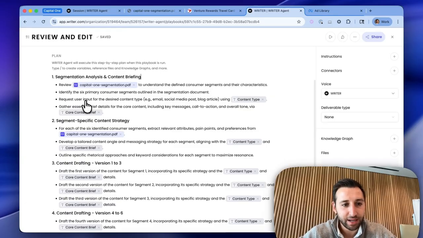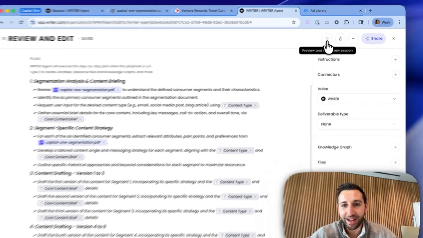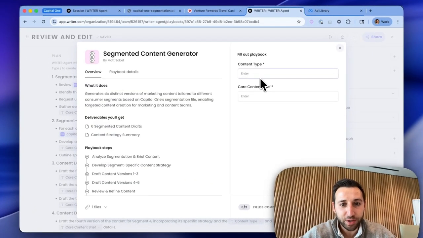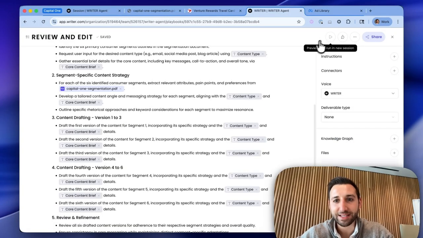each of those segments. So it looks like right here, you can actually see here, if I hit play, this is what the user will see when they want to leverage this playbook. So basically you log into Writer, you'll actually just have to plug in the content type and then the core content brief. Let's test this out.